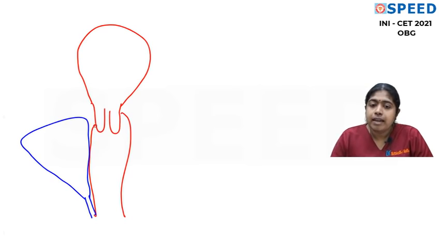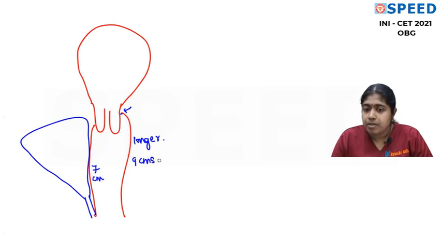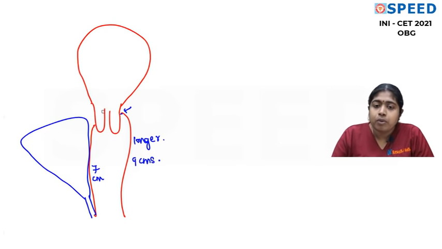And now can you see that, when compared to the anterior vaginal wall, the posterior vaginal wall is attached at a higher point on the cervix. So the posterior vaginal wall is longer than the anterior vaginal wall. Now the length of anterior vaginal wall is 7 centimeters. The length of posterior vaginal wall is 9 centimeters. Please make a note of it, can come in exams. Okay. Now let's go with the cervix.